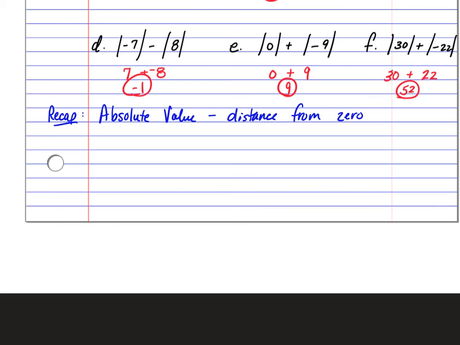Now taking a look at example D, we did not get a positive answer for letter D, but that's because 7 minus 8 ended up giving us a negative number. Notice that the absolute value of -7 did end up becoming positive. So just remember, absolute value just means it's the distance from 0, and distance can only be positive. So let's write that. And distance can only be positive.